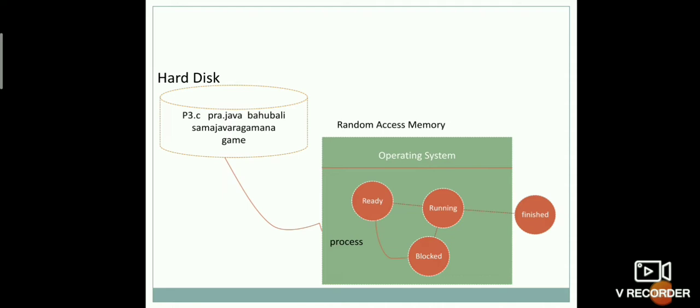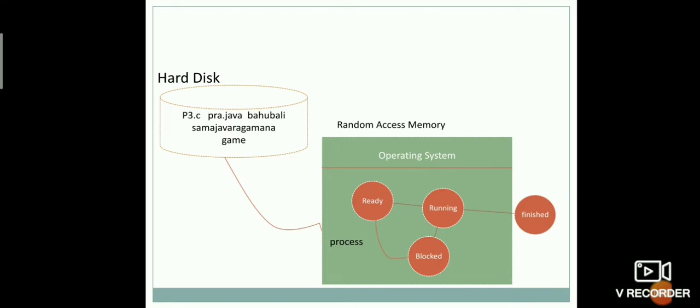Once we want to run the program, first of all it must be translated into binary format which can be understood by the computer. Then only our operating system loads that program into RAM. Hereinafter the program is called a process. Here the program and the process are the same. Program is a passive entity and process is an active entity.